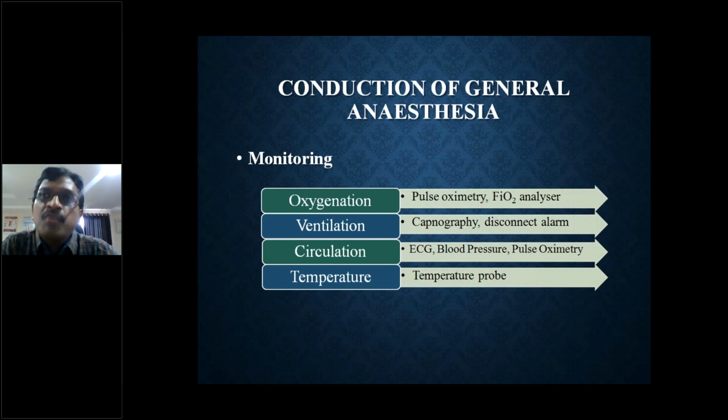So partial pressure of oxygen saturation, SpO2, is measured with the help of a pulse oximeter device. This is kept on the finger nail or ear lobes. We know the saturation ranges from 92 to 100%. If it is less than 92%, we adjust the oxygen parameters in such a way that more oxygen is being delivered to the patient.